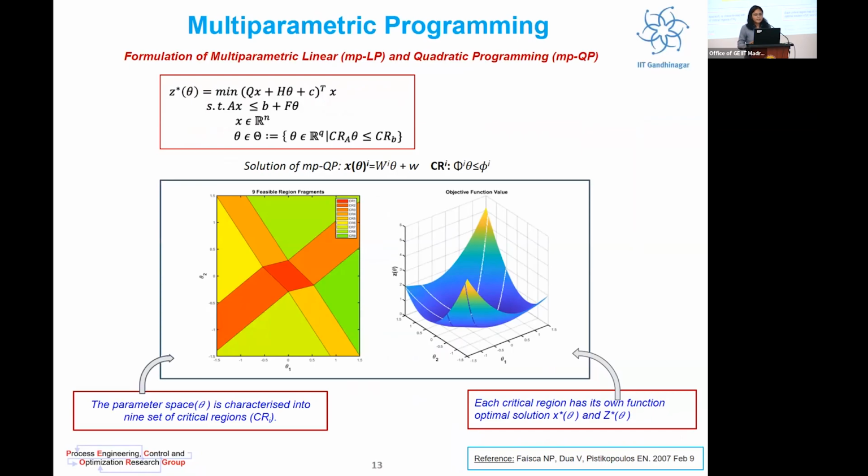To give you a rough understanding of how multi-parametric programming problems are solved, a solution of a simple MPQP problem is attached here. As you can see, the parameter space is being divided or characterized into 9 critical regions, and each critical region has an optimal solution and objective function. You can see in the solution, the solution is obtained in the form of explicit function of the parameter, and the critical regions are bounded by a set of inequality constraints.